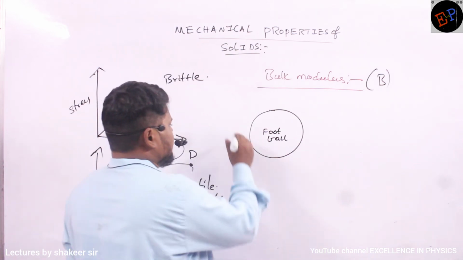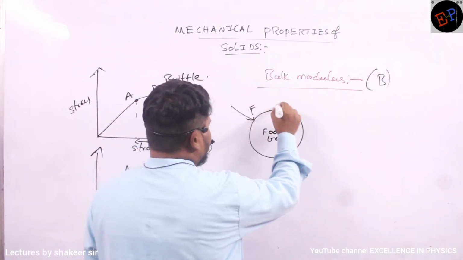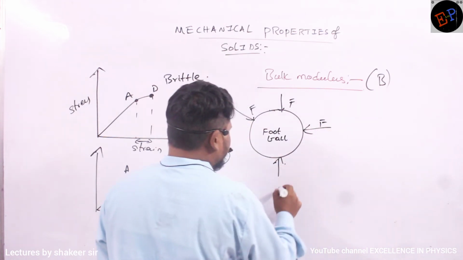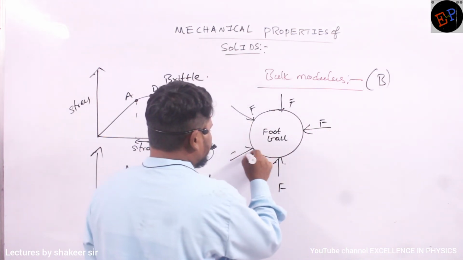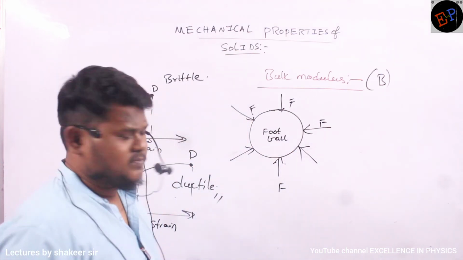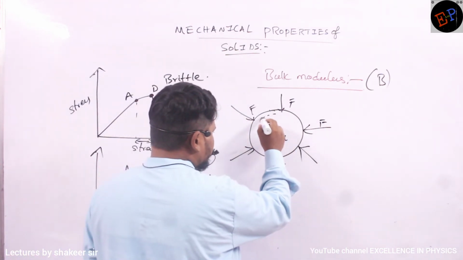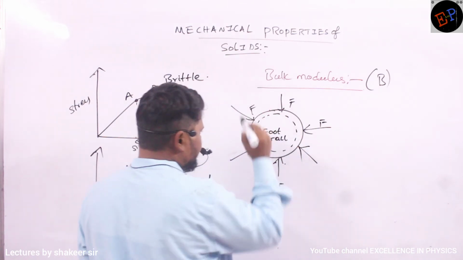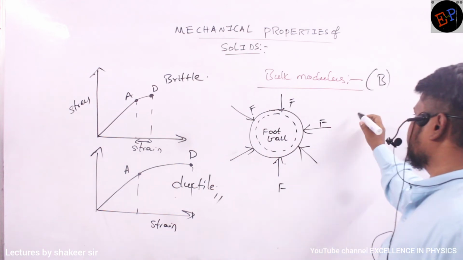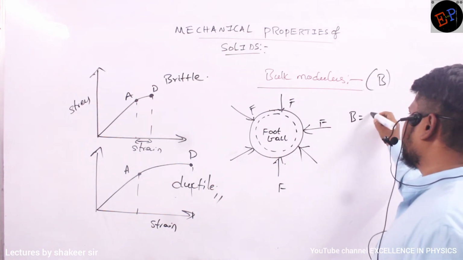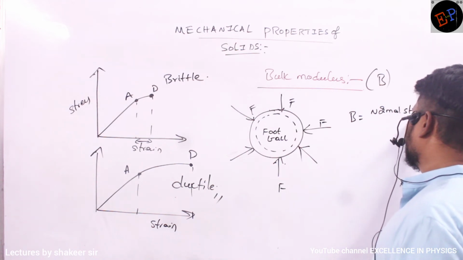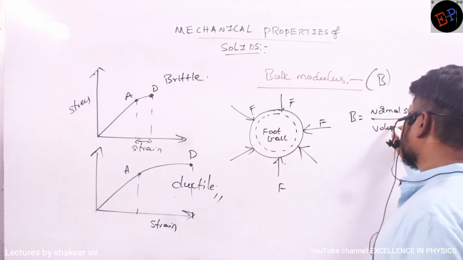Therefore, at this much depth, force will be applied in every direction. Pressure will be acting on every side. It means force is acting in every direction perpendicular to the surface of the football. So what happens to the size of the football? The size of the football reduces. So how can I write the bulk modulus? Bulk modulus is nothing but normal stress divided by volumetric strain.